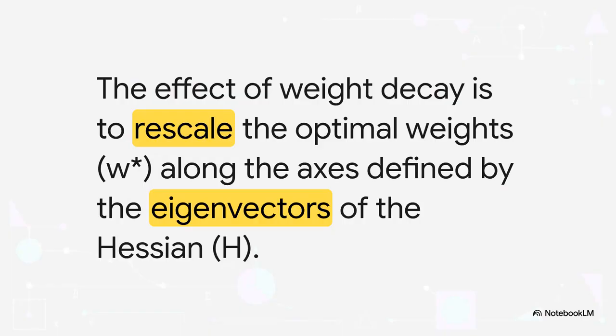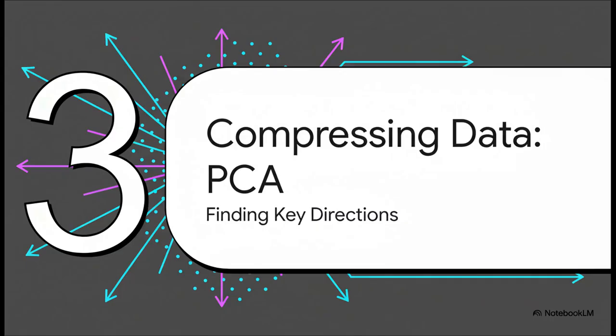And that right there is the big reveal. Weight decay isn't just a brute force tool that shrinks everything. It's an incredibly intelligent, targeted process. It uses the geometry of the problem to find the directions where the model is most uncertain, the flat valleys in the error landscape where the data gives very little guidance, and it selectively and aggressively penalizes the weights that correspond to only those directions. It's amazing.